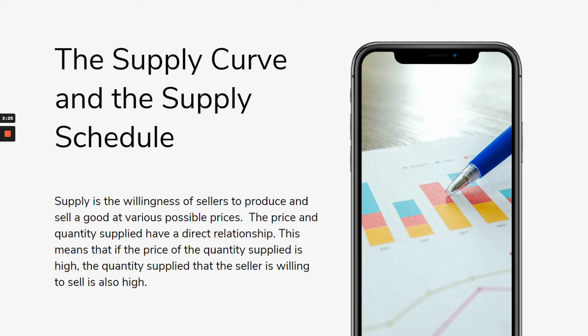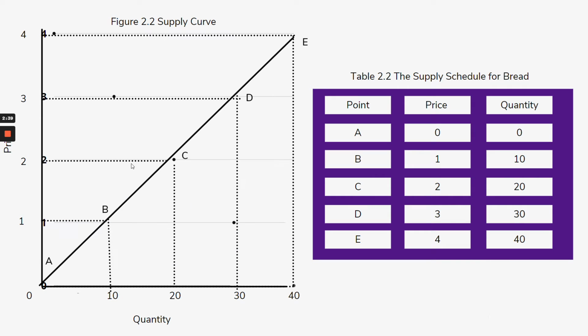So the supply curve and the supply schedule, just like in demand, show the relationship between a good's price and quantity supplied. However, since quantity supplied has a direct relationship to the price, the supply curve is represented by an upward slope, which is this one. So this is an upward, di ba? The demand is the downward slope, but the supply is an upward slope. So this is a supply curve, and this is a supply schedule.